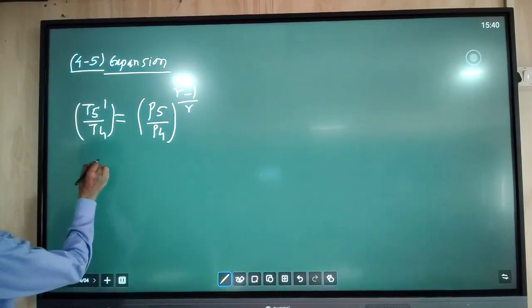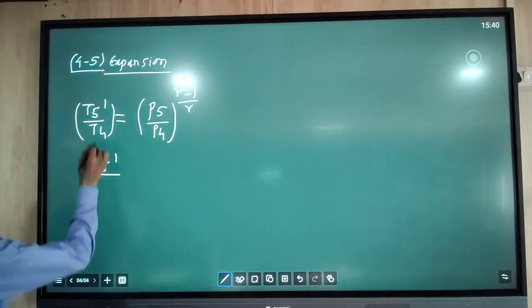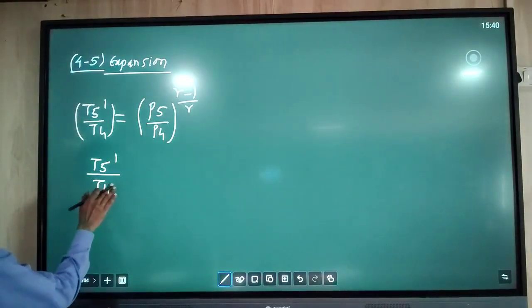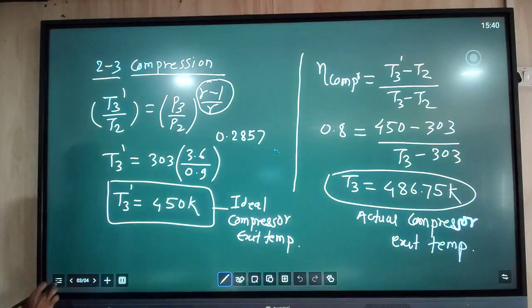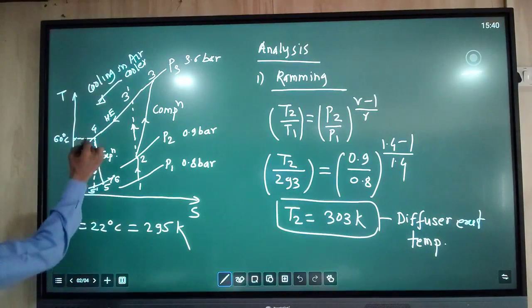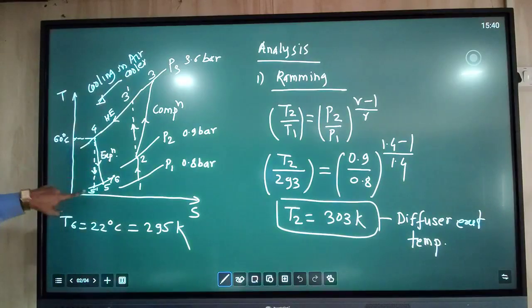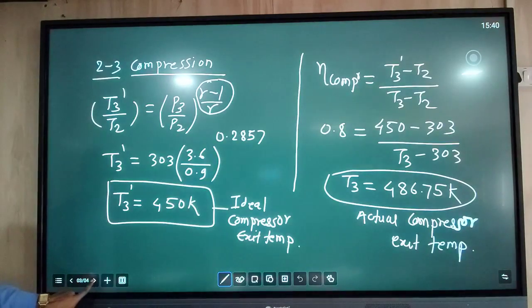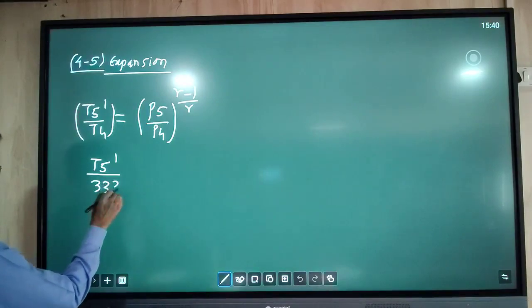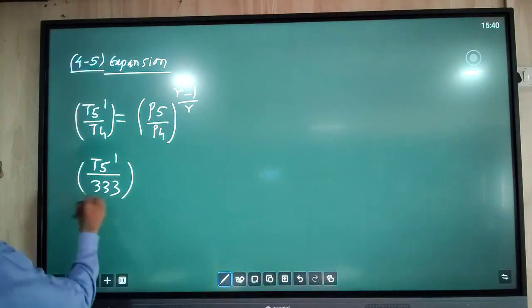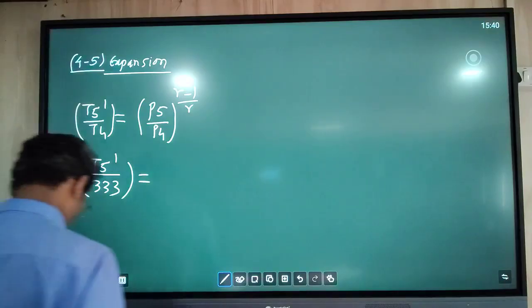Here we don't know T5 dash, that is why we use this formula. For the expansion process, T5 dash divided by T4 is the temperature ratio. The temperature at point 4 is 333 Kelvin, that is given in the problem statement.